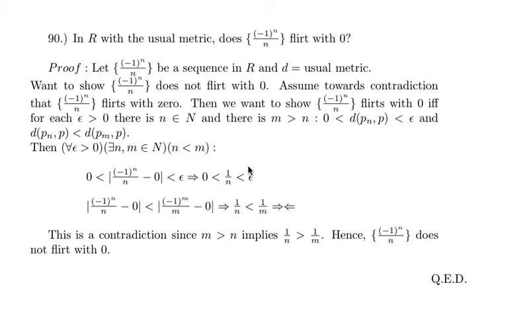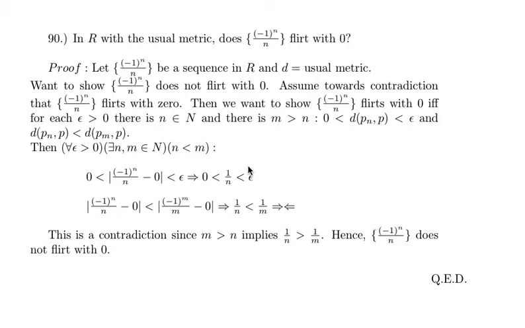Problem number 90 states: in the real numbers with the usual metric, does the sequence (-1)^n over n flirt with 0? Before we start the proof, the answer to the question is no, this is not. So we will be proving this by contradiction.